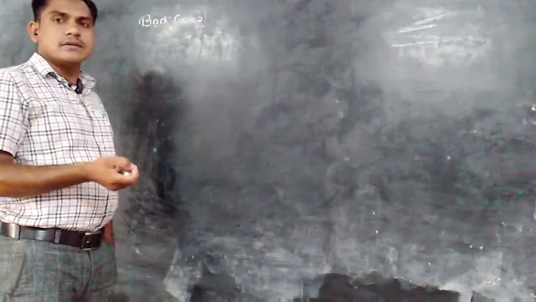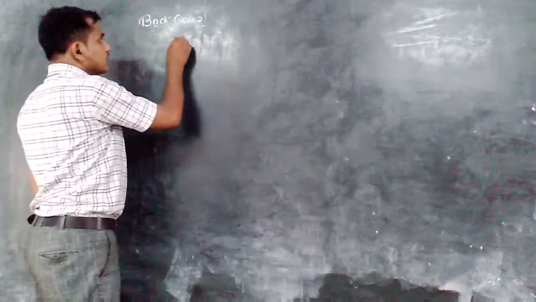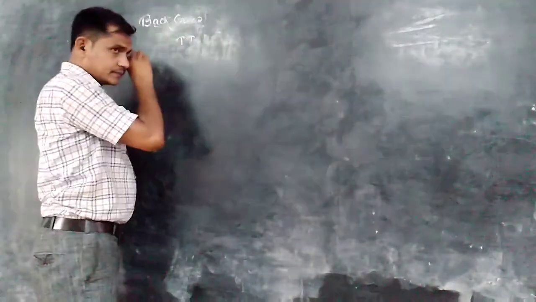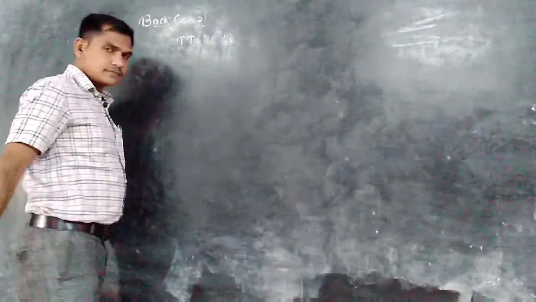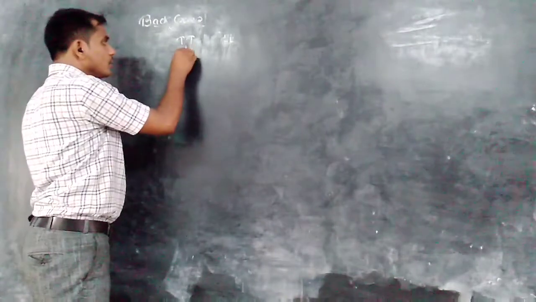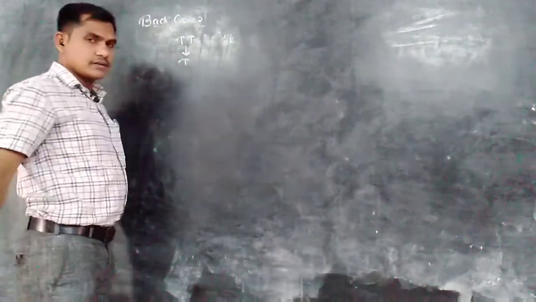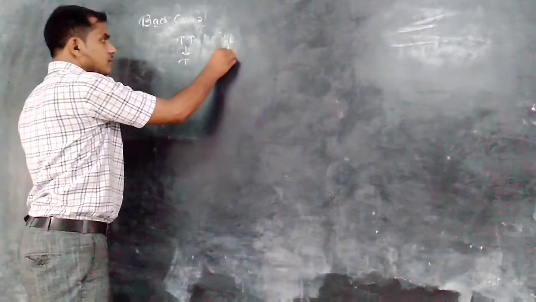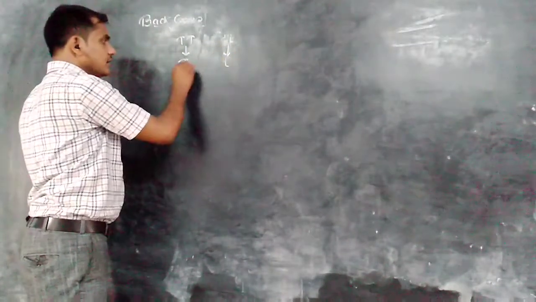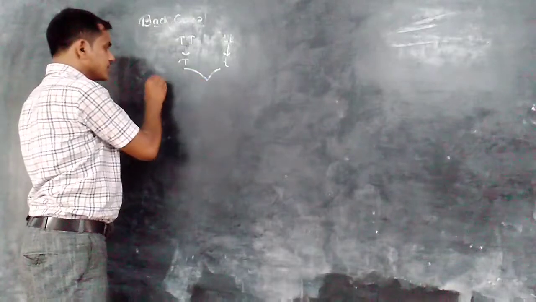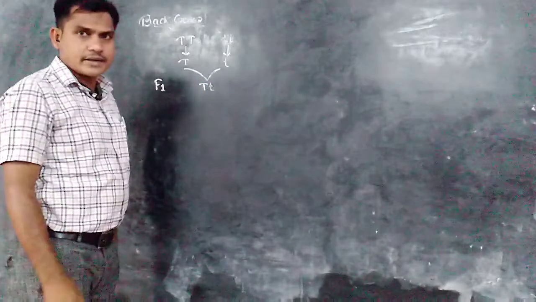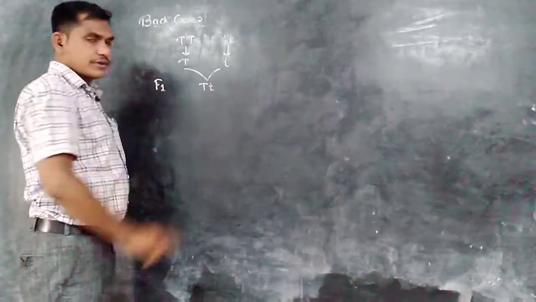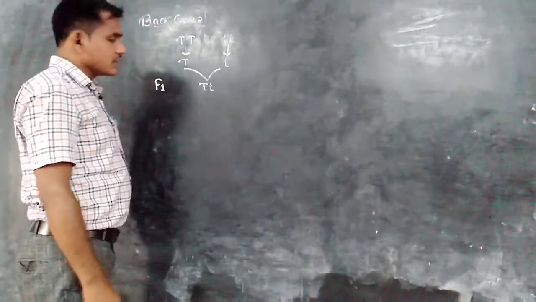This is the hybrid, either monohybrid or dihybrid. So if we cross a homozygous tall plant with a homozygous dwarf plant, the gamete produced by the tall plant is capital T, while the gamete produced by the dwarf plant is small t. In the F1 generation, the progeny produced is heterozygous tall. The F1 progeny is heterozygous.